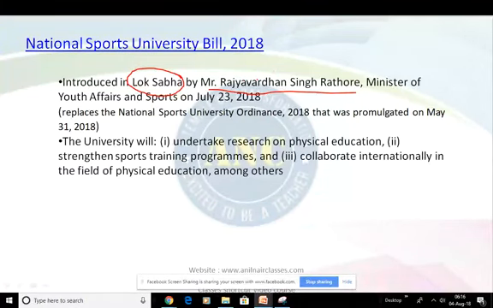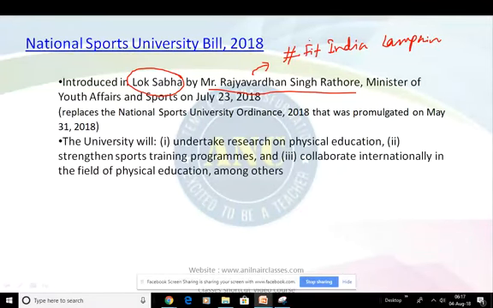He got an Olympic medal for our country in shooting. He took voluntary retirement from the army and is serving the country as Union Minister for Youth Affairs and Sports. He is also in the news recently because he started the Fit India campaign on Twitter, right?